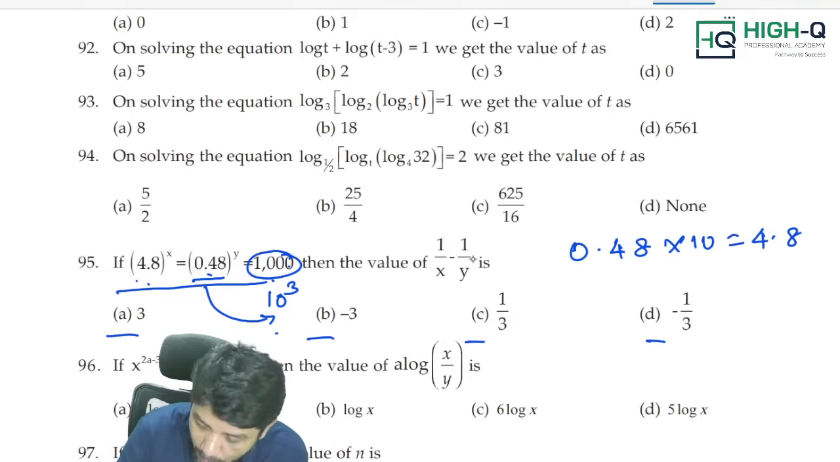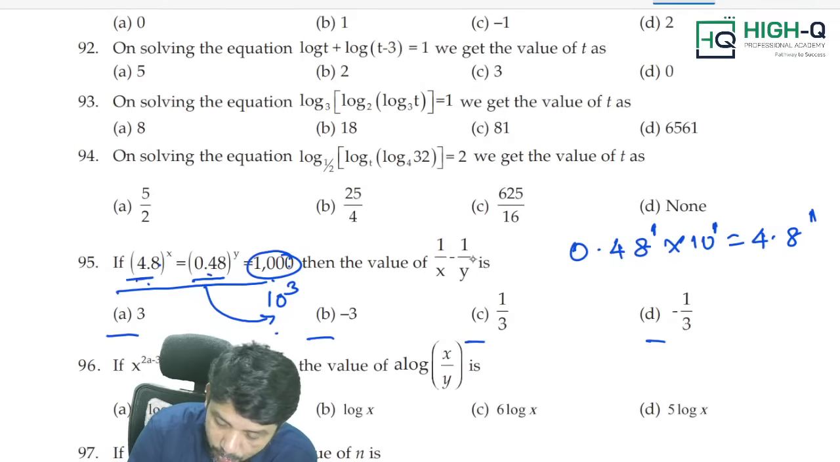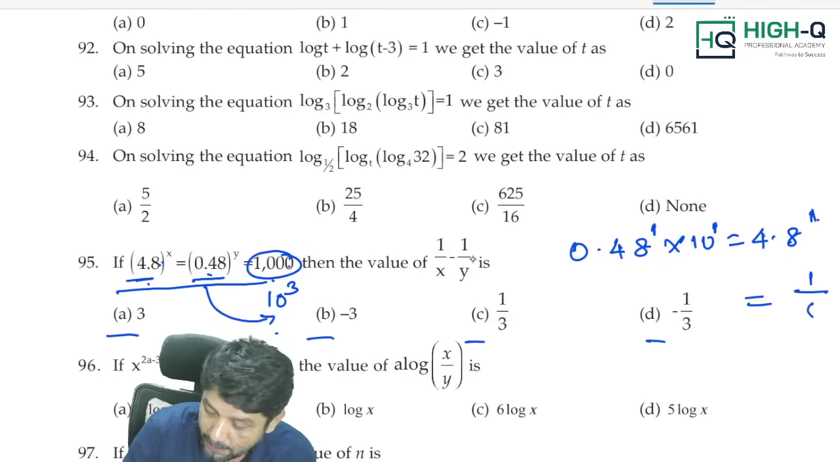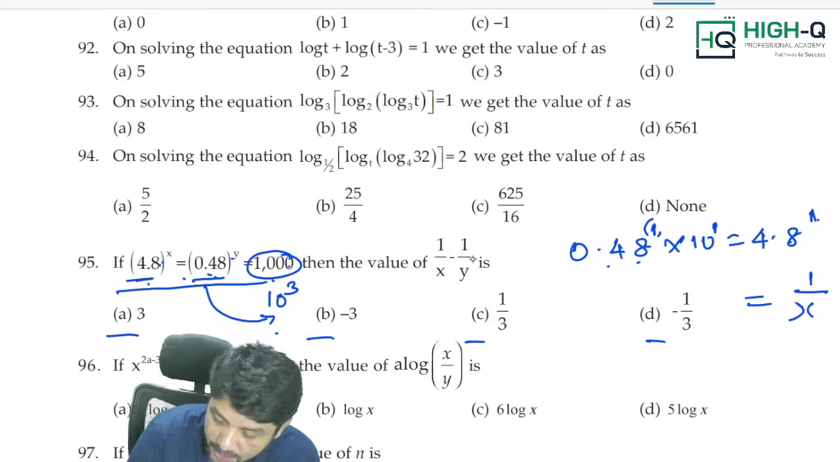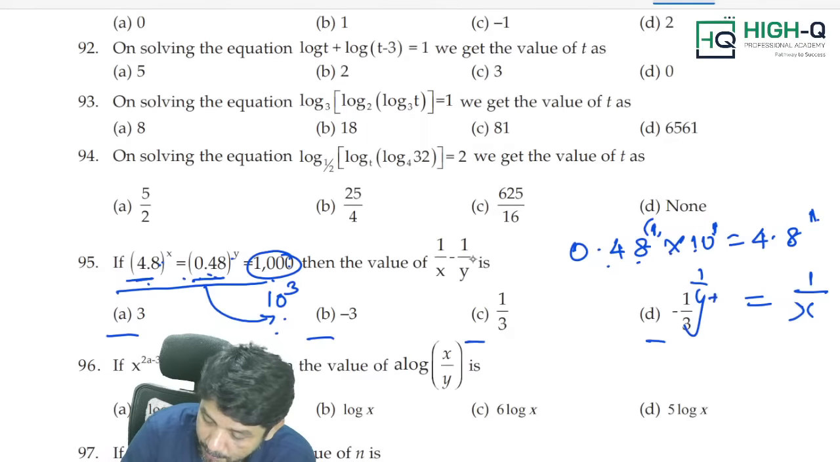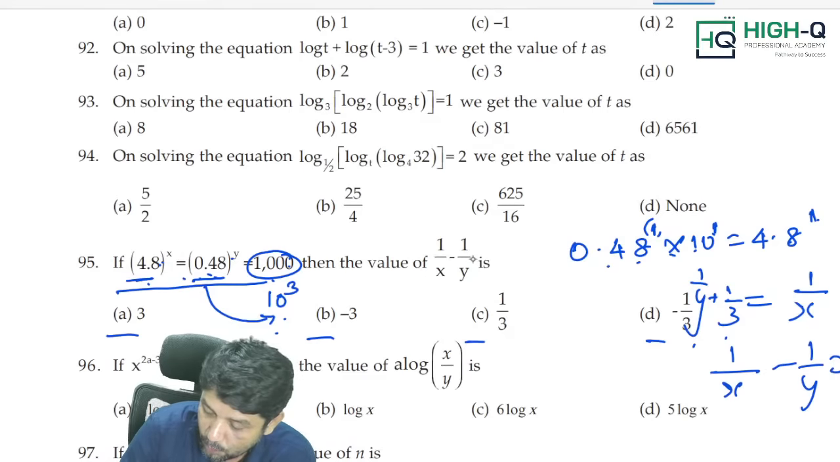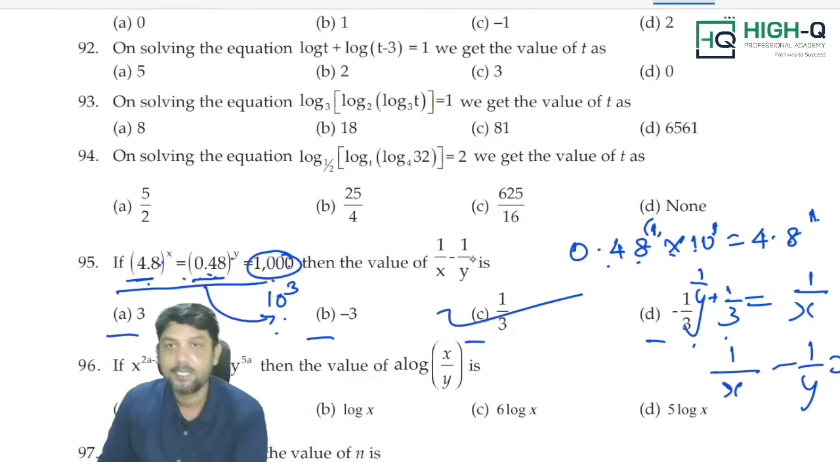Of course, over problem. Index 1, 1, 1. What is there in the index here? 4.8 index is x. Correct? So here 4.8 index is 1 by x. 0.48 index is y, so 1 by y. 10 index is 3, multiplication sign. So, 1 by 3. 1 by y plus 1 by 3 is equal to 1 by x. Therefore, 1 by x minus 1 by y is equal to what, my dear? Just 1 by 3. Direct answer.